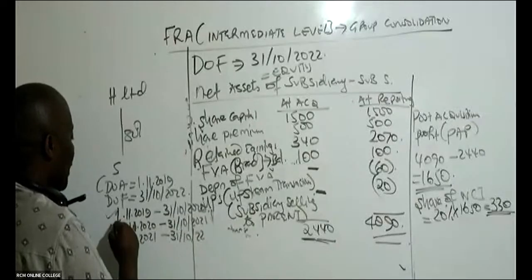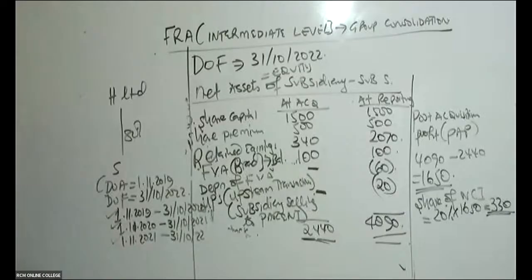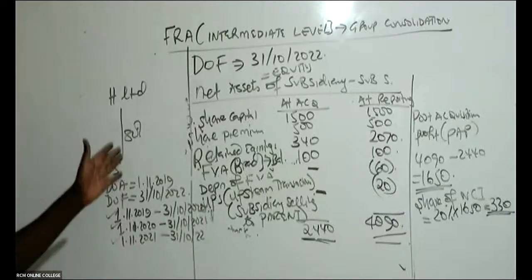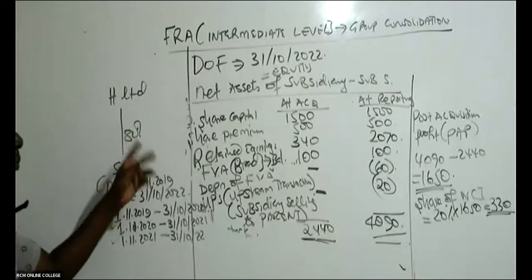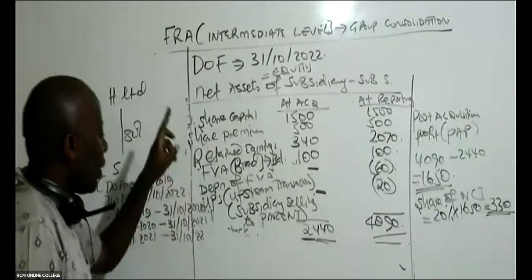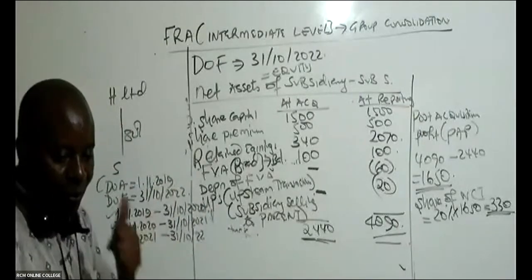So these are how many years? We stayed with this subsidiary for 3 years to the date of the financial statements. And if there is an impairment of 20 per year, then over the 3 years, here you charge 20, 20, 20. That is 60. So Ruben, I hope now we are together there.